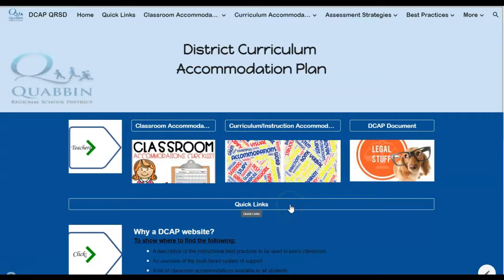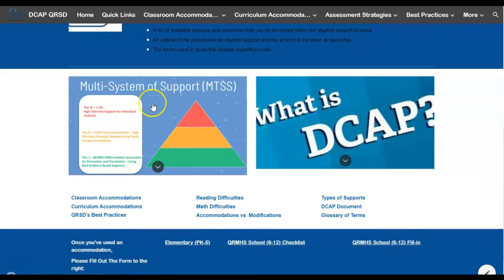This website has been put together for educators in the district to help both break down the DCAP itself and also provide a place for educators to quickly access different types of accommodations that will work for students in different situations. The homepage has been laid out for you to quickly be able to find whatever you need based on the type of accommodation or information you're looking for. To see the actual DCAP document, click right here. You can also find out what our MTSS is all about and what a DCAP really is.